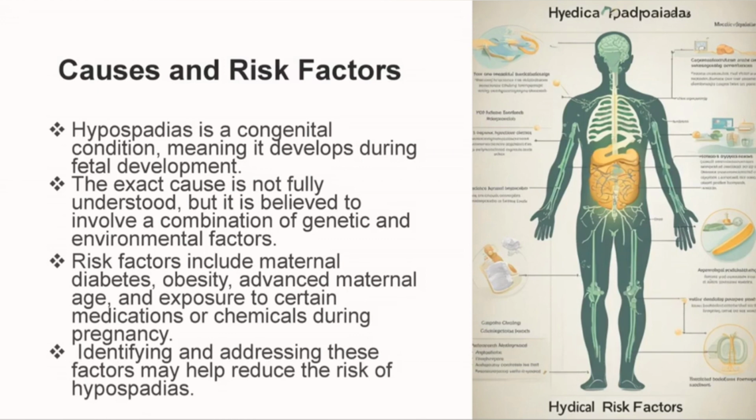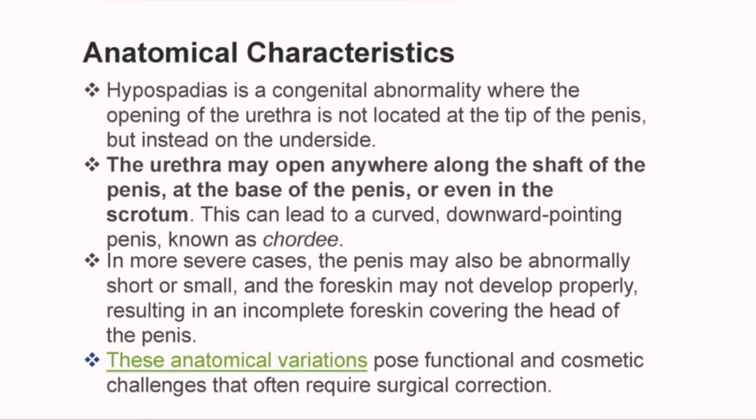Then our next part is anatomical characteristics. Hypospadias is a congenital abnormality where the opening of the urethra is not located at the tip of the penis but instead on the other side. The urethra may open anywhere along the shaft of the penis, at the base of the penis, or even at the scrotum. It can lead to a downward-curved penis known as chordee.